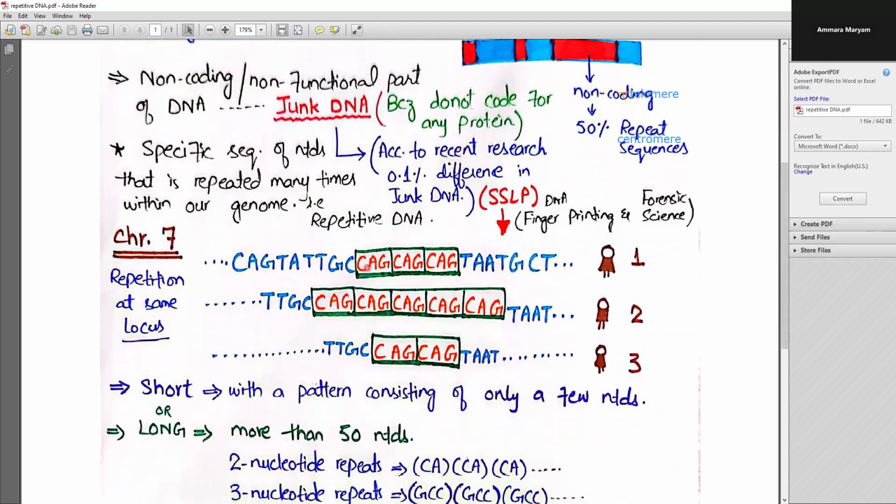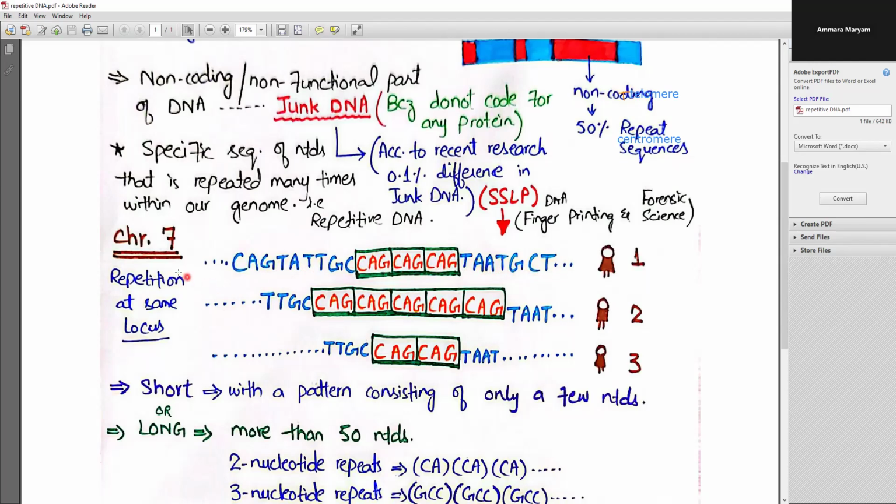genome. For example, if you look at this example, this is individual one, and we are considering a sequence. This is a particular sequence of the nucleotides in individual one in chromosome 7. So what is this sequence? This is CAGTATTGC. If we specifically look at this sequence, this is CAG, CAG, and again CAG, then TAAT, and so on.